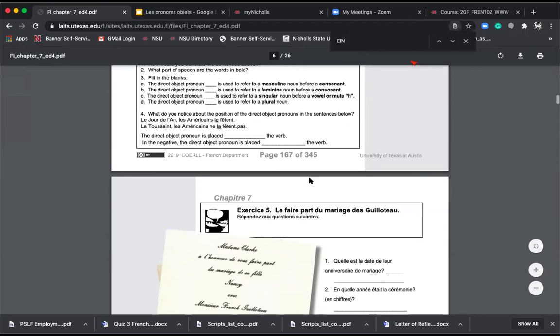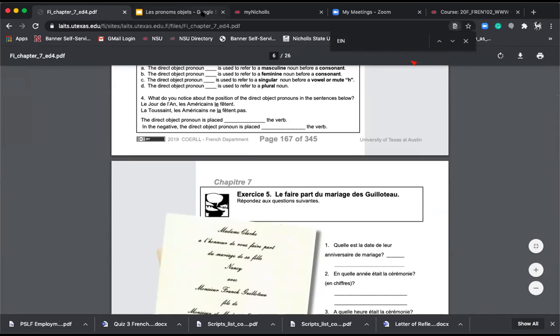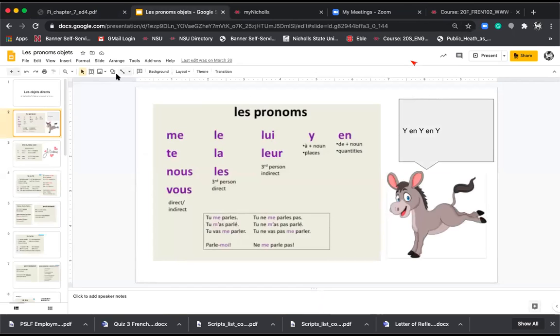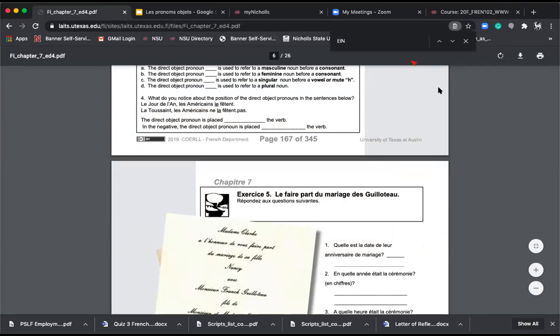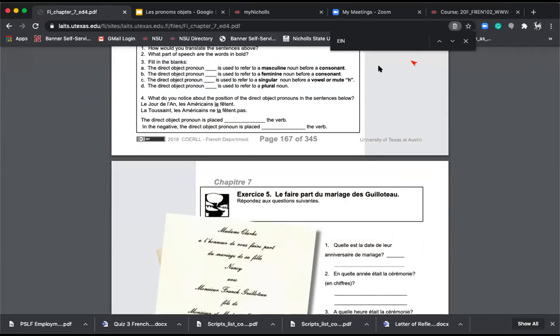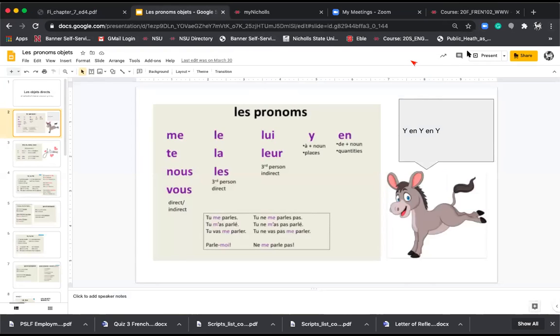Okay, so let's look at this in some different ways. So we're going to look at this little display of direct object pronouns, and get ready because there are a lot of them, and we're only going to focus right now on these guys and these guys. Okay, so let me share this and present it.